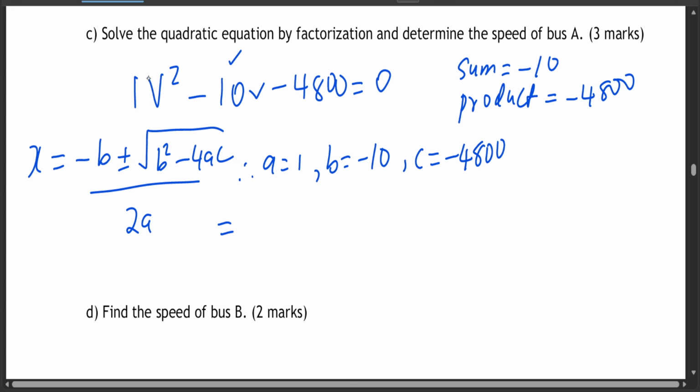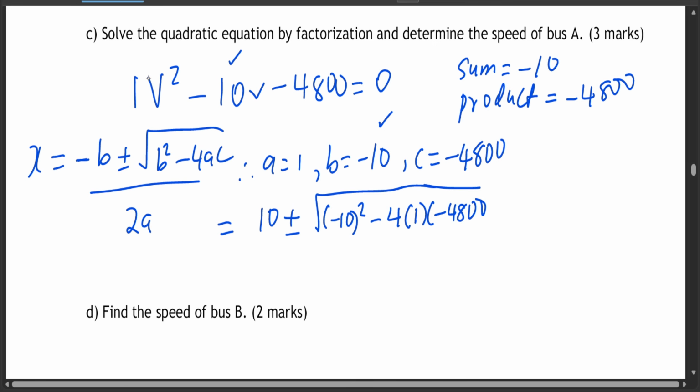So you're just supposed to substitute where needed. If your b is negative 10, your negative b is negative negative 10, which is plus 10. Plus or minus the square root of b squared, which is negative 10 squared, minus 4ac, that is minus 4 times 1 times negative 4,800. Divide by 2a, which is 2 times 1, which is 2 only.